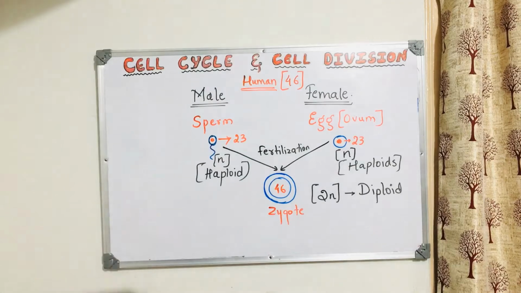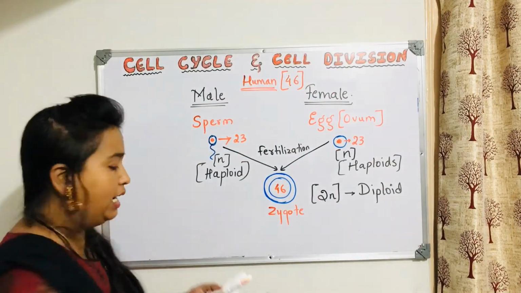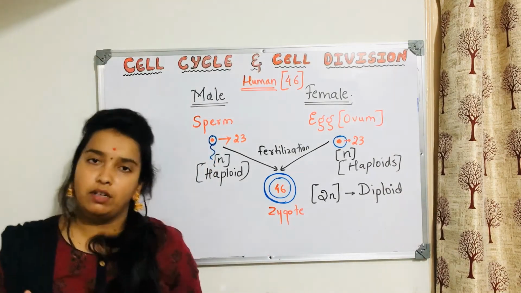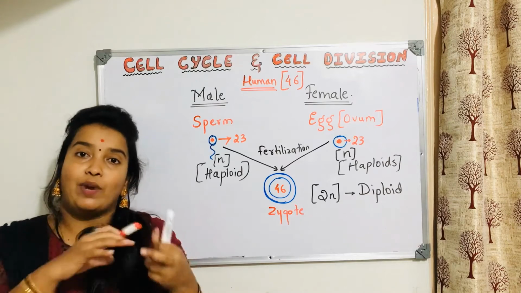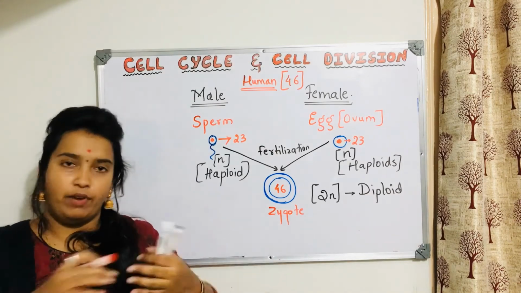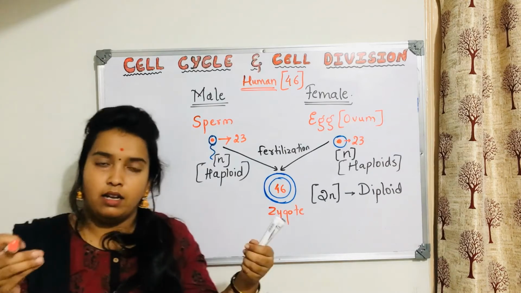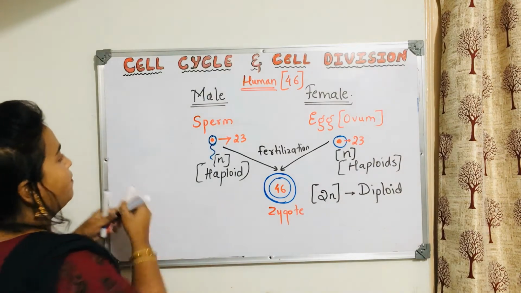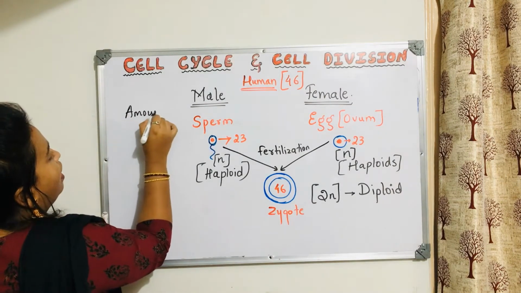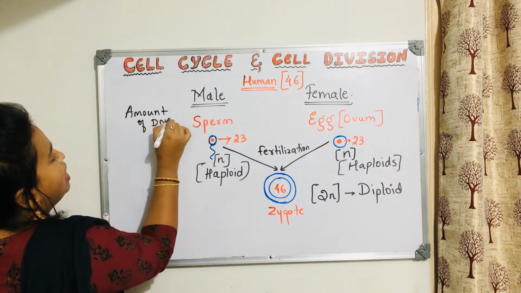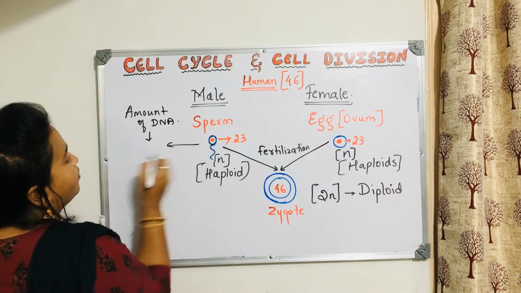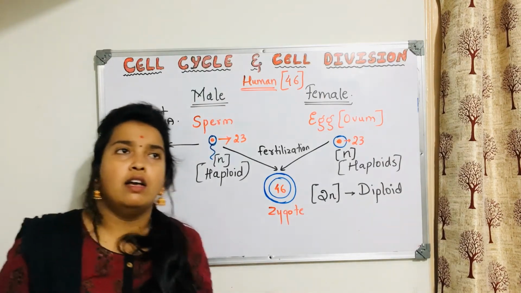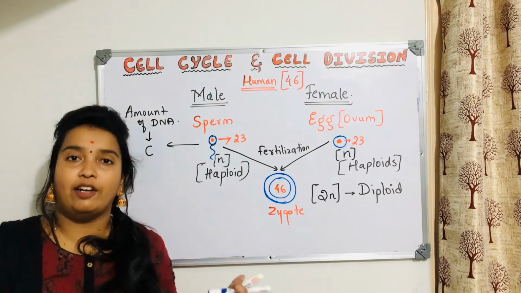Fine. Now I'm talking about the amount of DNA. Gametes will have half the set of chromosomes. Now these 23 chromosomes, if you decondense them, meaning open them, and find out the amount of DNA, that amount of DNA is represented as C. You can consider C as content, whatever content of DNA is present here.